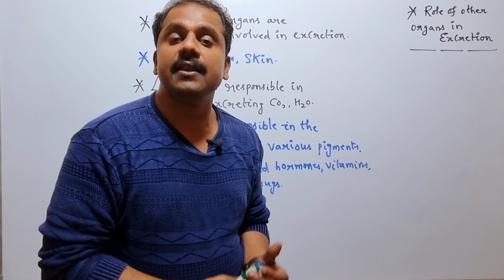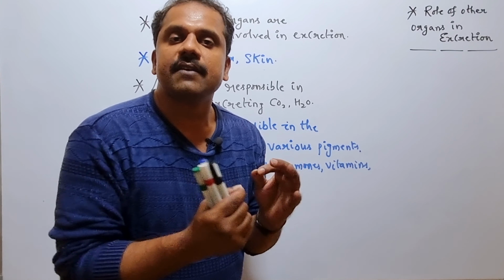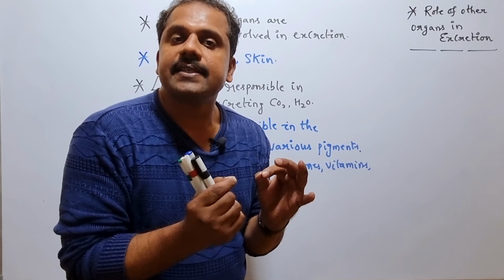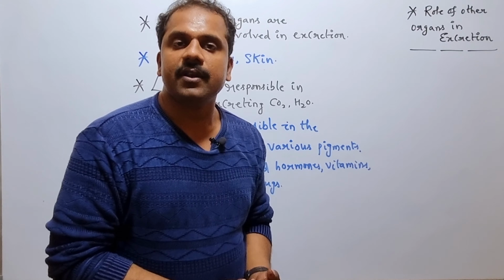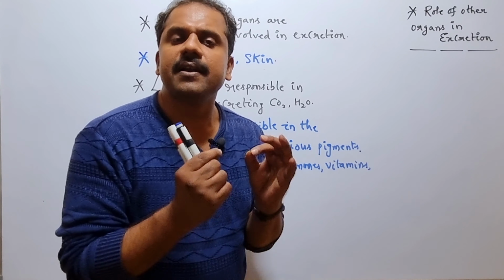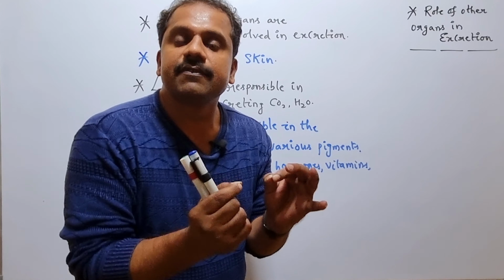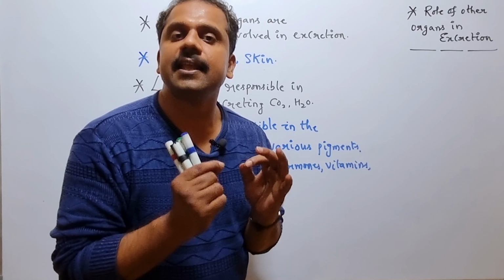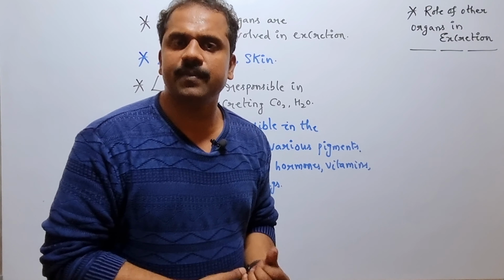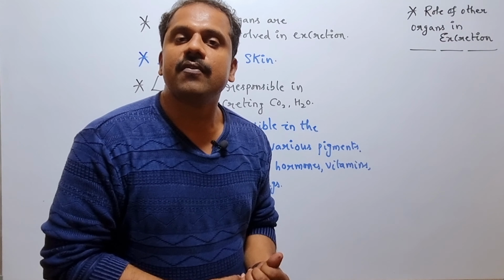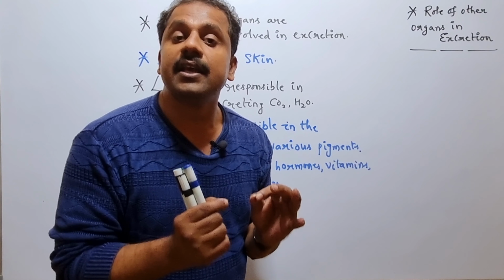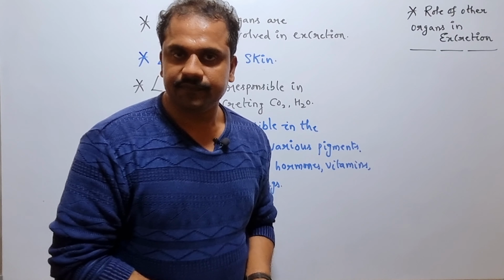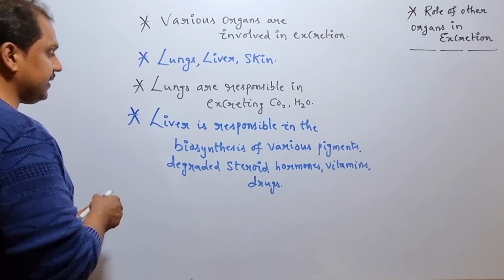So the skin is not only responsible for the production of sebum, it is also responsible for excreting the excess amount of water from the body in the form of sweat. The sweat which is most commonly excreted from the skin surface contains sodium chloride and even certain minerals. The main objective behind the elimination of the excess amount of water from the body in the form of sweat is to maintain a cooling effect on the body surface. Is it clear? So let me write it here.